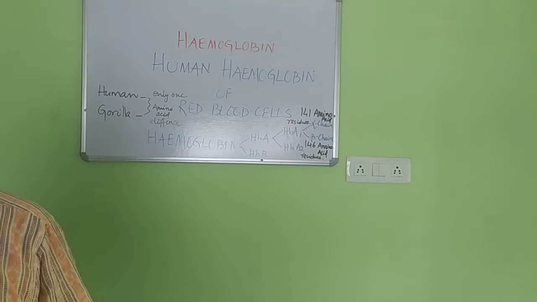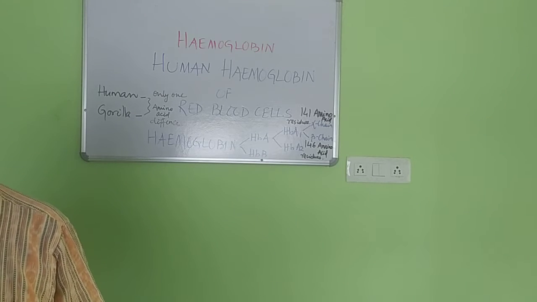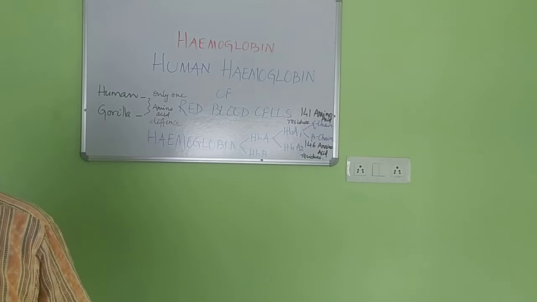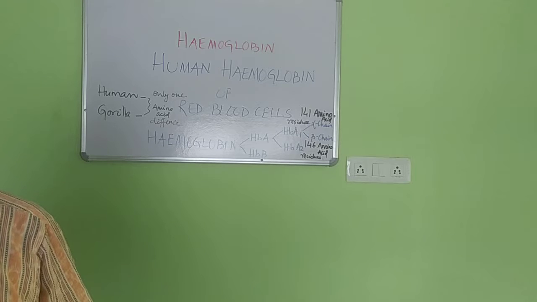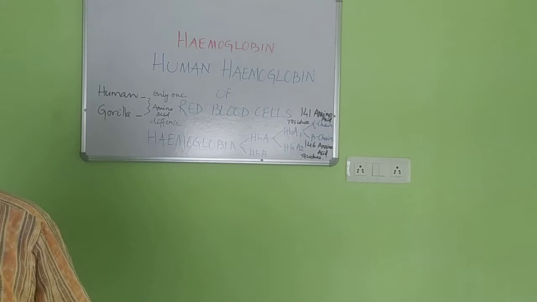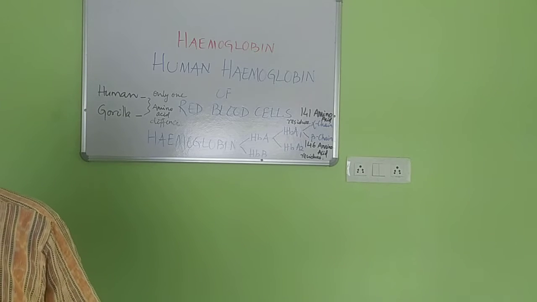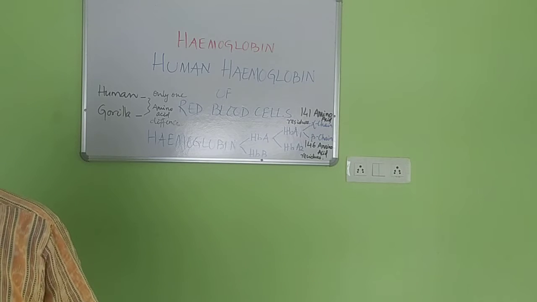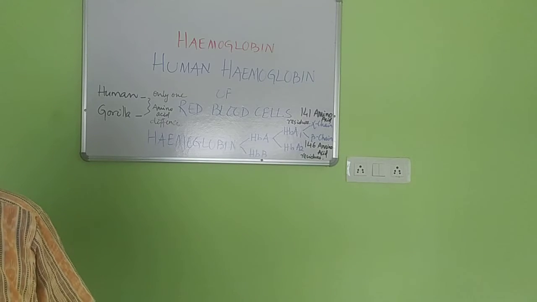Each alpha chain is a linear array of 141 amino acid residues, and each beta chain has 146 amino acid residues. In the amino acid sequence of the alpha chain, there is only one difference in composition of amino acid residues between human and gorilla.